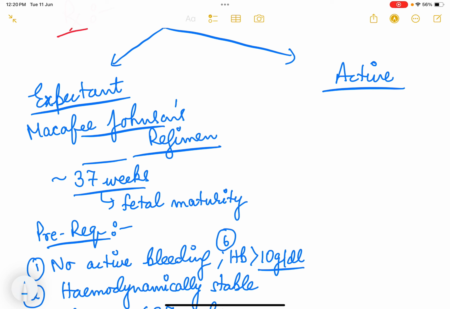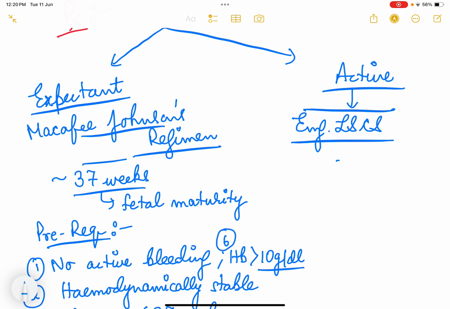If somebody is not fulfilling the expectant management criteria, then you have to go for active management. That is, you have to do an emergency cesarean section. Emergency cesarean section is to be done irrespective of the gestational age if patient is bleeding. Okay, so mode of delivery is always cesarean section because the placenta is in the lower uterine segment and it will keep bleeding if the patient is not taken up for cesarean section.